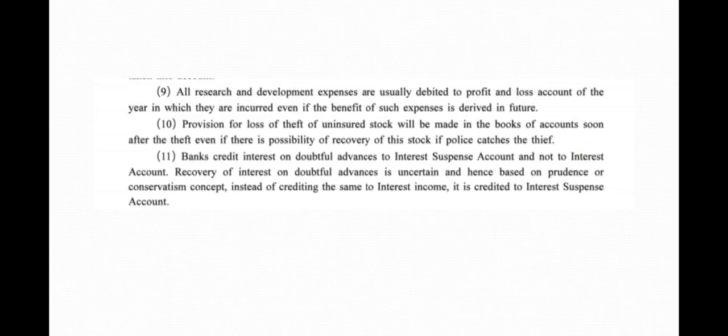Okay, so this was all about the prudence concept. In the next lecture we will talk about the cost concept.